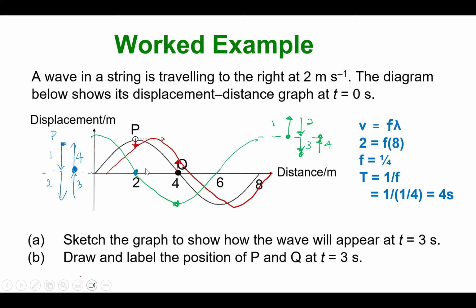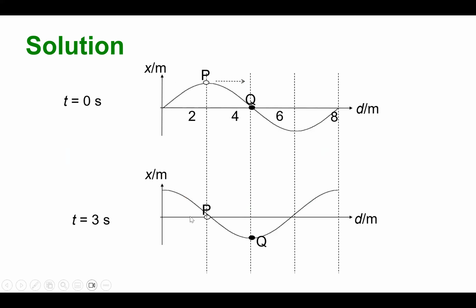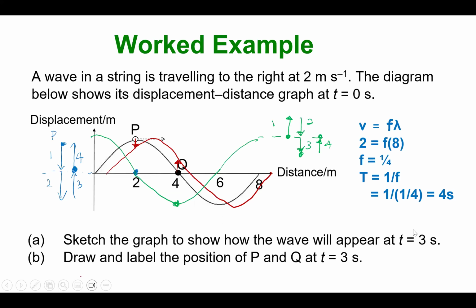Just based on 2 particles, I will be able to sketch what happens at 3 seconds and label the position of P and Q. So P will be at the equilibrium position and Q will be at the lowest position. So this is the answer. This is how I get it. After 4 seconds, which is 1 period, P and Q will be back to their original position. The waveform will be exactly the same again.